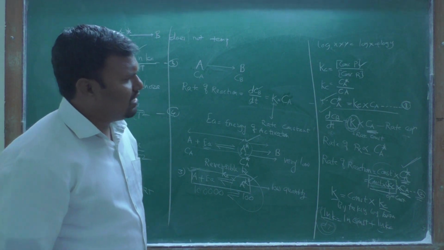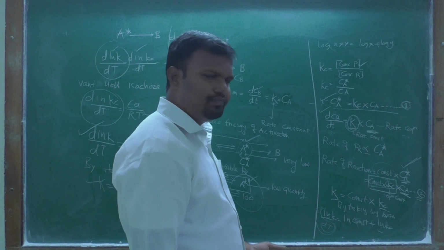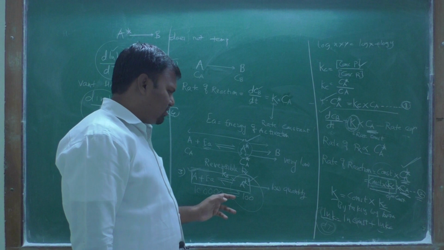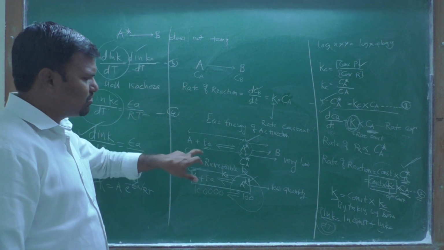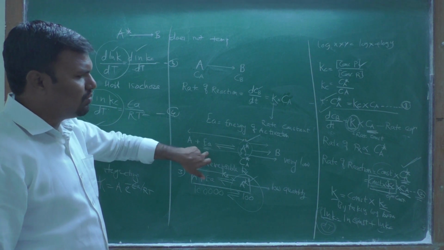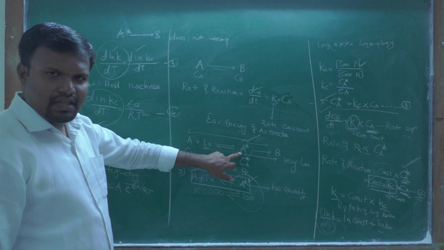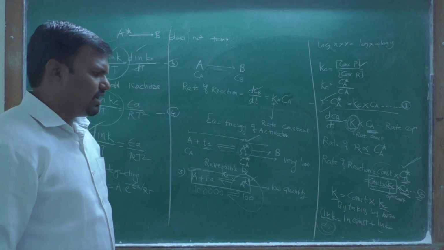Then the next assumption was that your reaction is in equilibrium. Therefore, the formation of the product from the activated complex is at a very low rate.